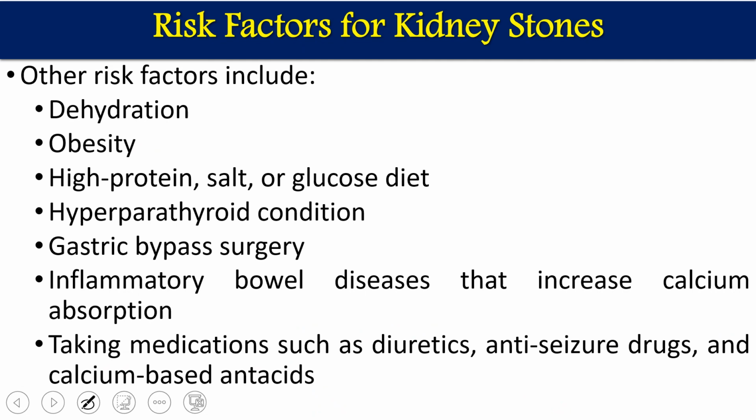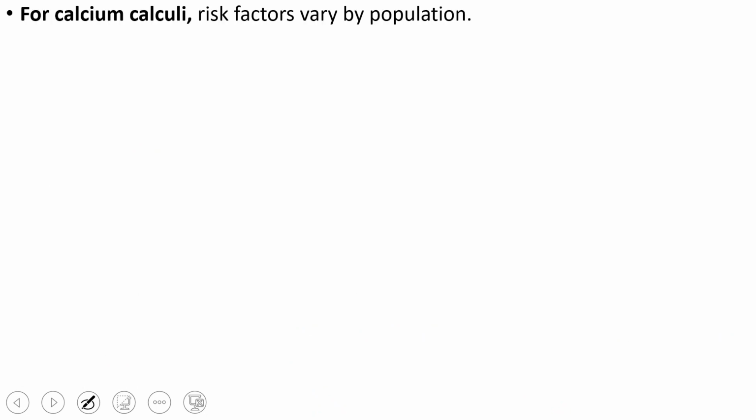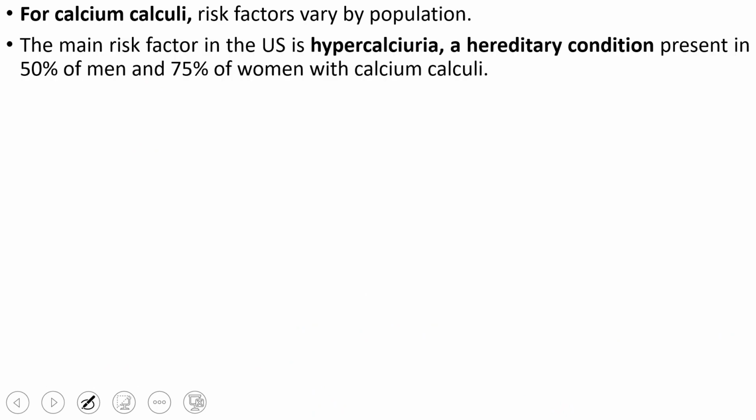These are the different risk factors. It's not that if we have these things, we will have kidney stones, but they increase the risk of kidney stone formation. For calcium stones, the risk factors vary by population. The main risk factor in the US is hypercalciuria. If there is more calcium in the urine, the chances of calcium stones will be higher in the USA.